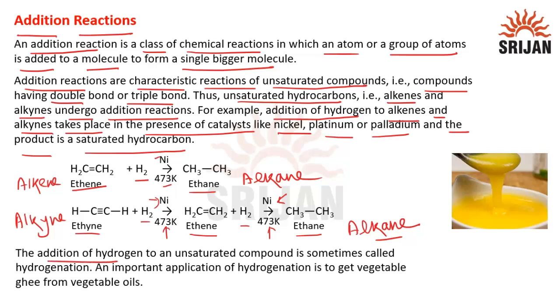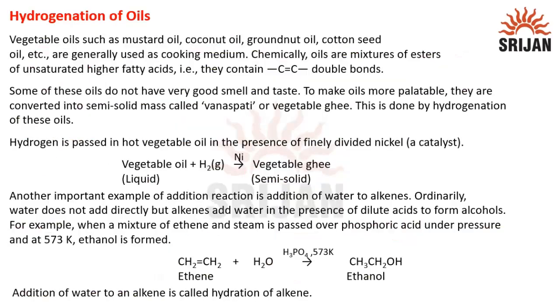The addition of hydrogen to an unsaturated compound is sometimes called hydrogenation, because here the addition of hydrogen converts the unsaturation to saturation. An important application of hydrogenation is to get vegetable ghee from vegetable oils. Now we will see hydrogenation of oils. Vegetable oils such as mustard oil, coconut oil, groundnut oil, cottonseed oil, etc. are generally used as cooking medium.